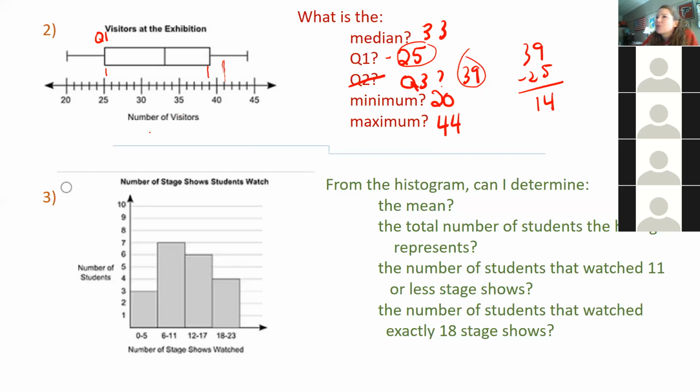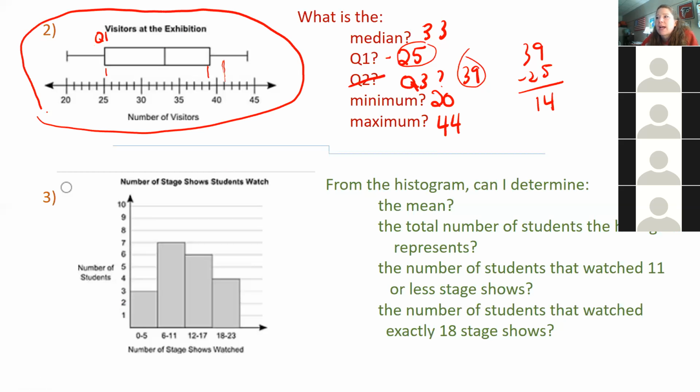So from my box plot, would I be able to find out what the mean of my data is? Yes. Yes? Actually, no, yes. How could I find the mean? You take the numbers at the bottom and then you add them all up and then you divide by how many numbers there are. Wait, hold on. So we're talking about our box plot, right? So I would take these numbers at the bottom. Is this my data or is this a number line? Oh, wait, no. You can't find the mean.